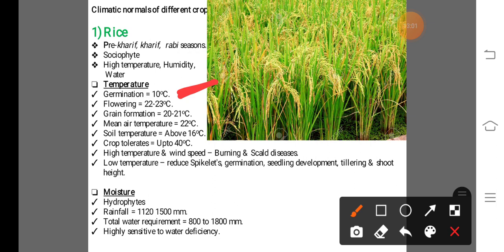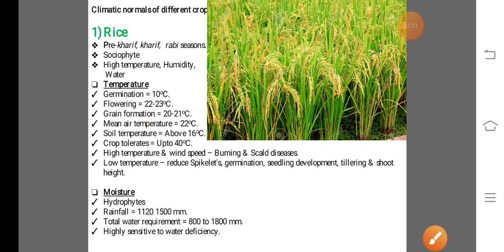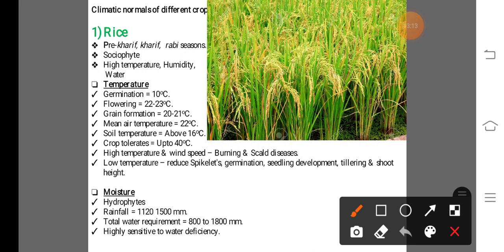Like that, the optimum temperature for flowering is 22 to 23 degrees Celsius. Also for grain formation, that means the development of seed, 20 to 21 degrees Celsius temperature is required.